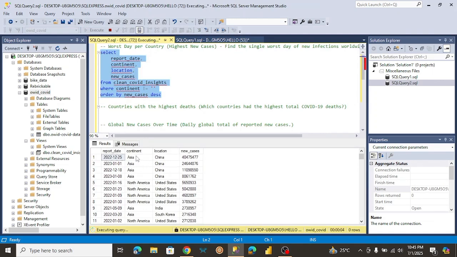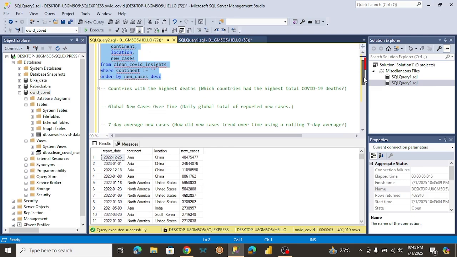Okay, so it seems we got our issue fixed. As you can see, we don't have any more blank values, and all the locations we were trying to get rid of are all gone. So now I think we've managed to answer this question. As you can see here, China had the highest new cases, and the day the highest new infections broke out was this date, 2022 December 25. So we've managed to answer this question. Let's move on to the next one.